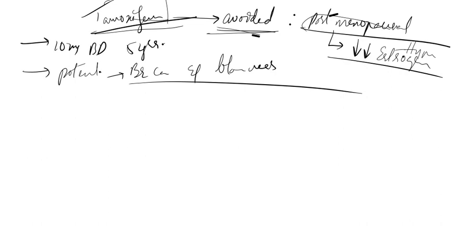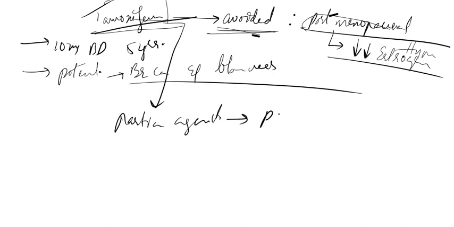Now tamoxifen also has a partial agonistic action on pituitary, bone, uterus, right, and also liver. So tamoxifen has a partial agonistic action on pituitary, bone, uterus and liver.